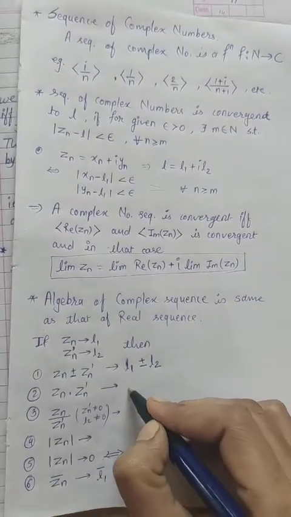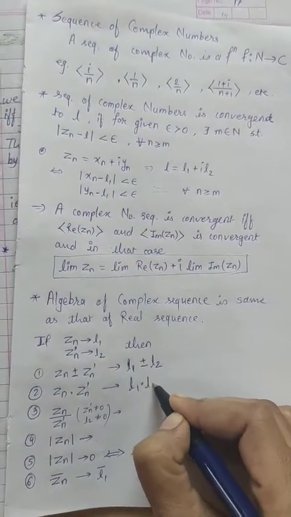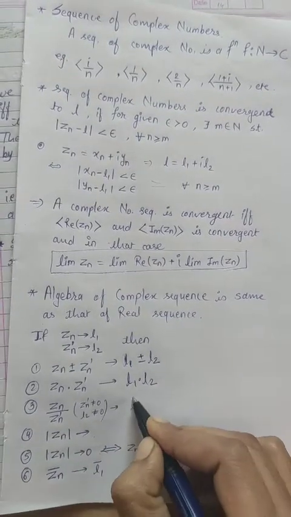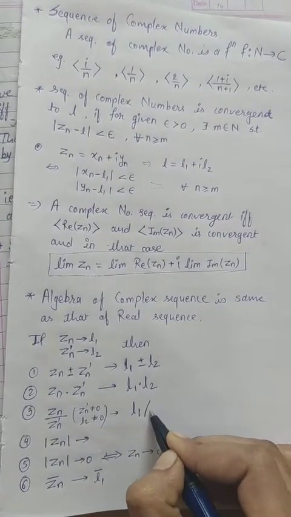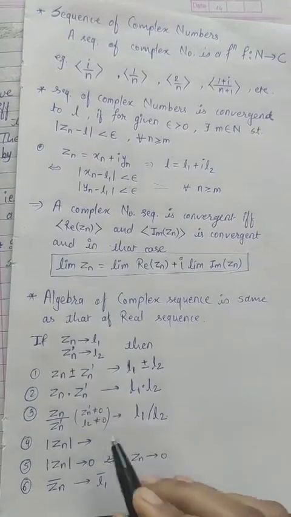Similarly, the difference tends to L1 minus L2, the multiplication tends to L1 times L2, and their division tends to L1 upon L2, where L2 is not equal to 0.